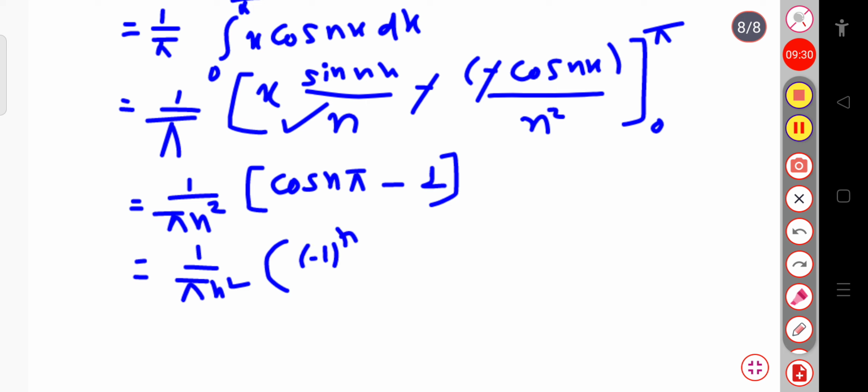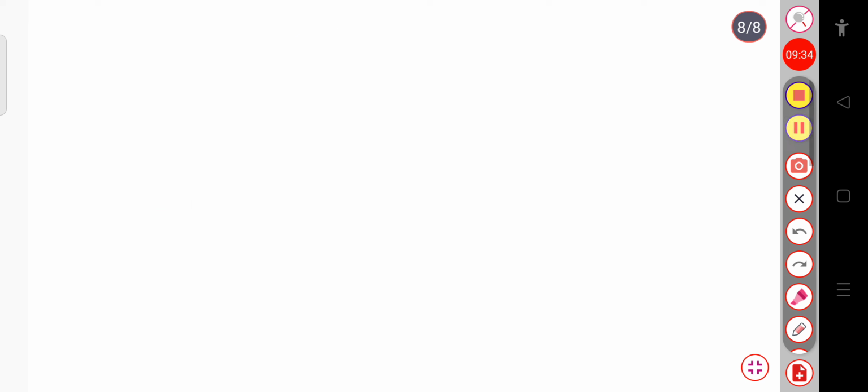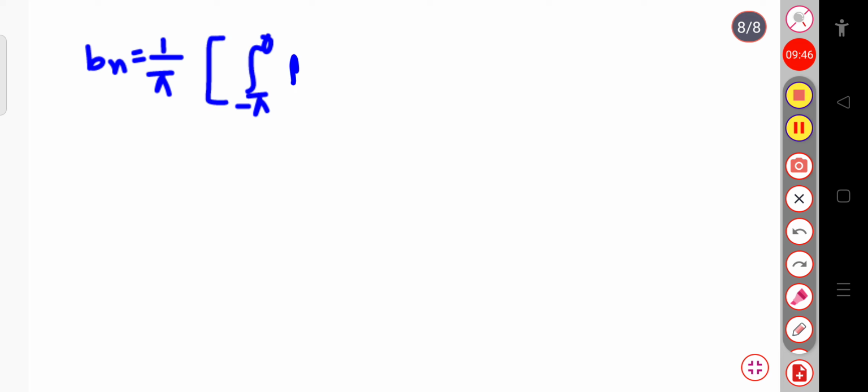Okay. Now we have to calculate the coefficient bn. Now let us calculate bn, that is equal to 1 by pi integration. Now we will split the integration, that is from minus pi to 0, this will be f of x sin nx dx, plus the integration from 0 to pi f of x